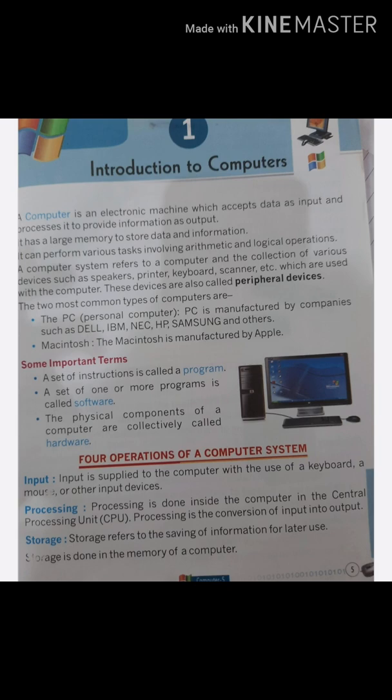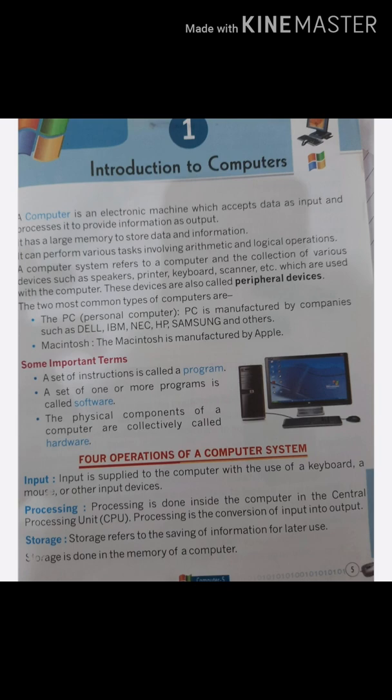A computer system refers to a computer and the collection of various devices such as speakers, printer, keyboard, scanner, etc. These are the various devices of a computer which are used with computers. These devices are also called peripheral devices. Means if anybody asks you what are peripheral devices, you have to answer it. Speaker, printer, keyboard, scanner are peripheral devices.